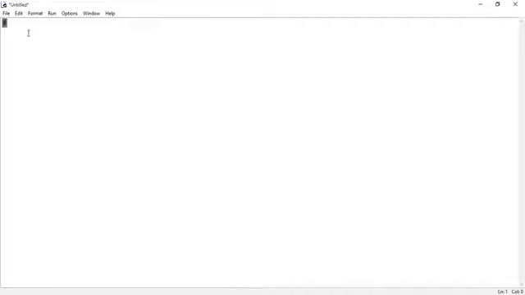To make a line of code in Python a comment, we have to begin the line with the hash symbol. The hash symbol should be used by the Python programmer to make a line of code a comment. Generally these comments are ignored by the translators of the Python programming language.